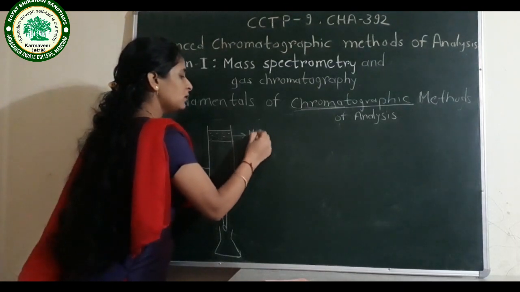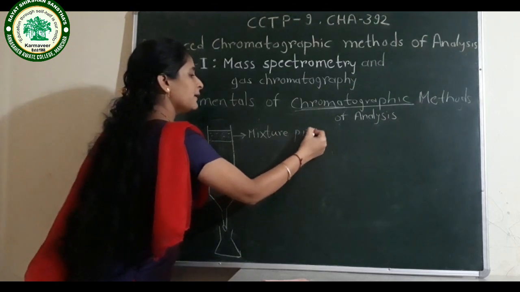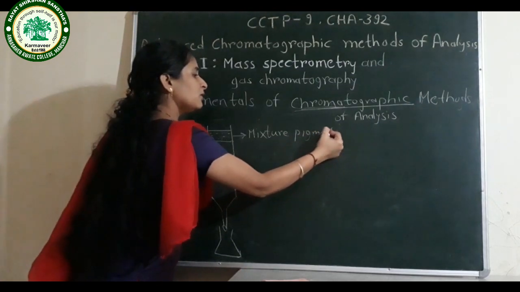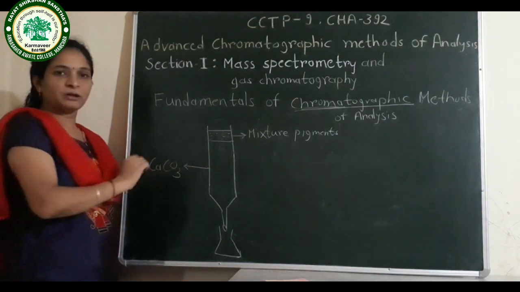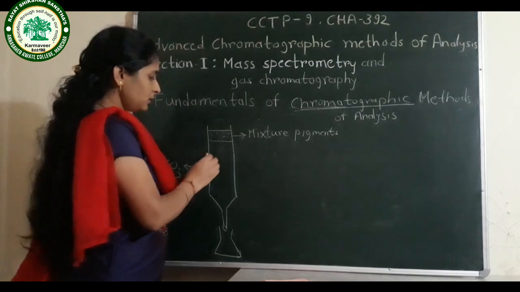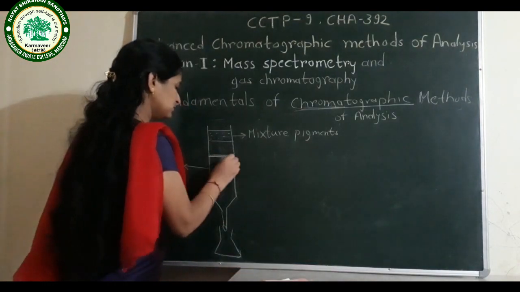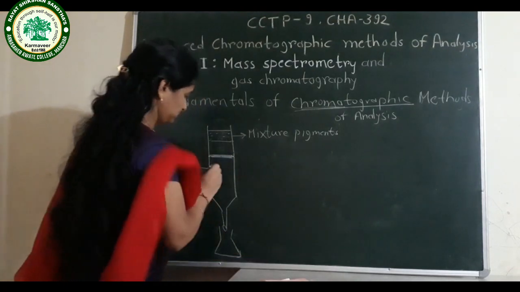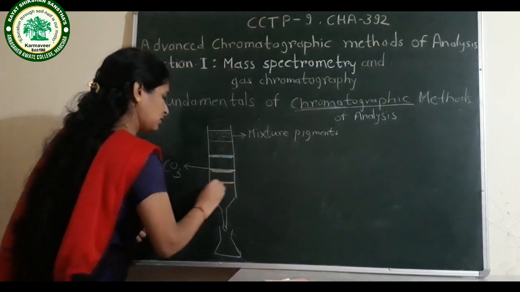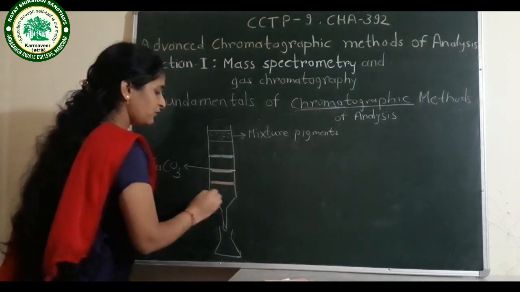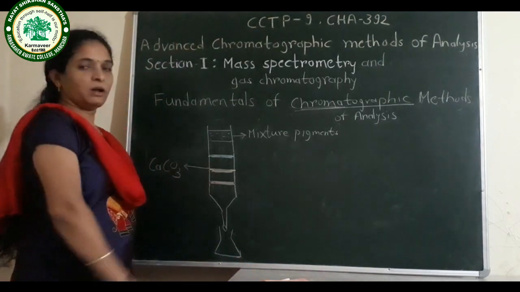He poured the mixture of pigments. When he ran this solution over this column of calcium carbonate, what happened? He obtained different color bands at various time intervals on the column.